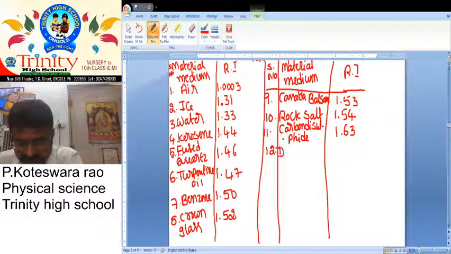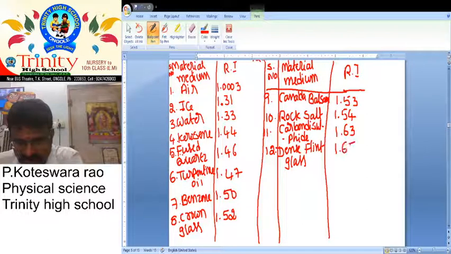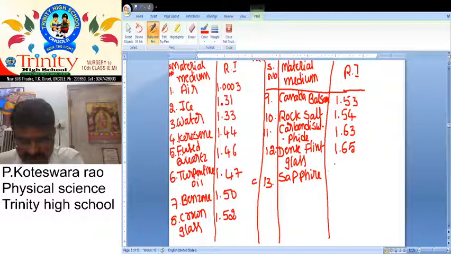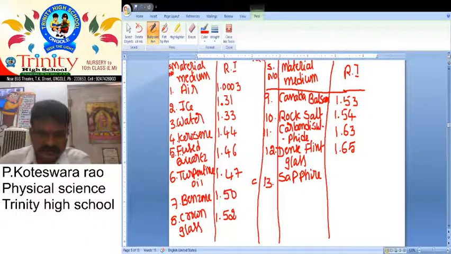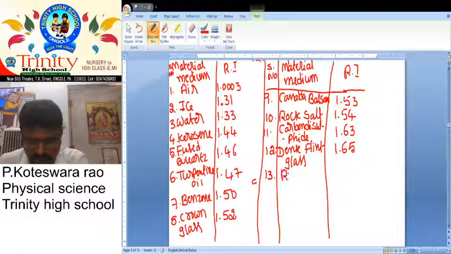And the 12th one is dense flint glass. Its value is 1.65. And the 13th one is ruby, 1.71.